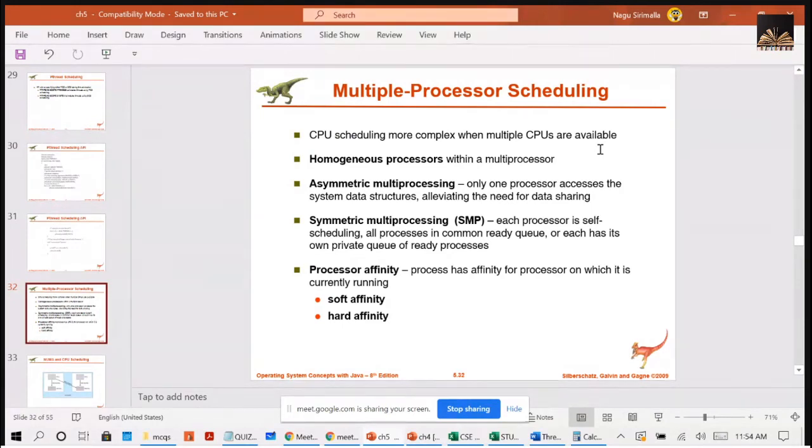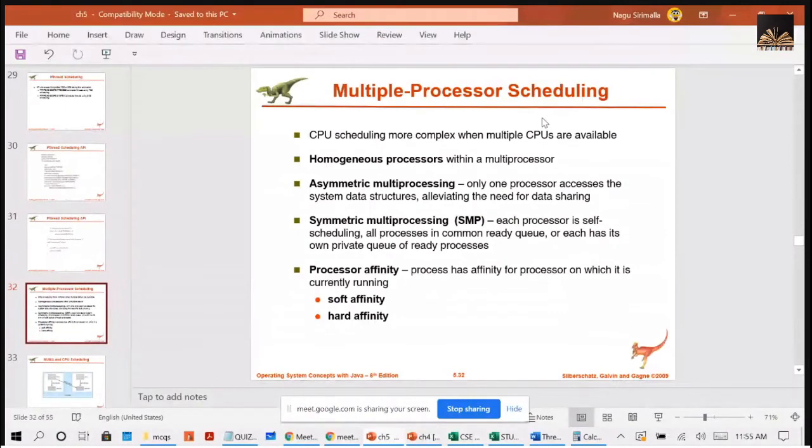Once again, in multiprocessor systems, we can use any available processor to run any process in the queue. Whenever any process comes, we will see which processor is empty, which processor is idle, and accordingly we will assign the jobs to the processes.